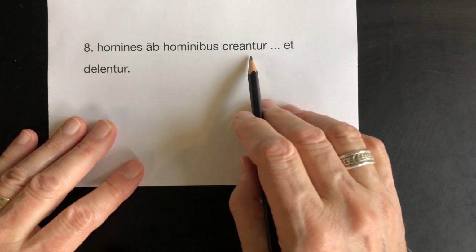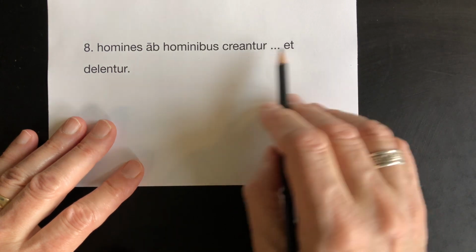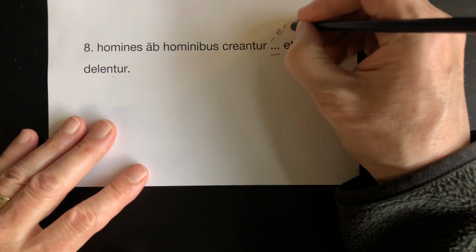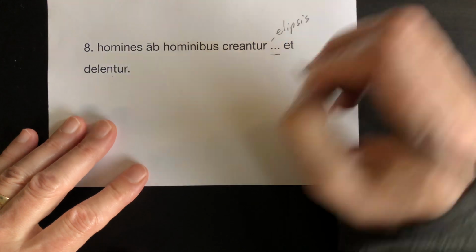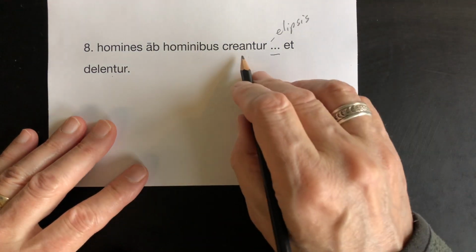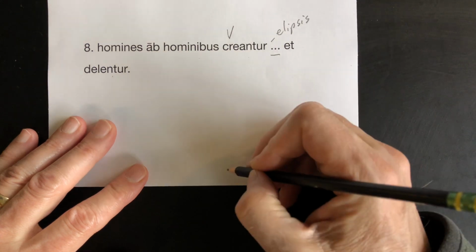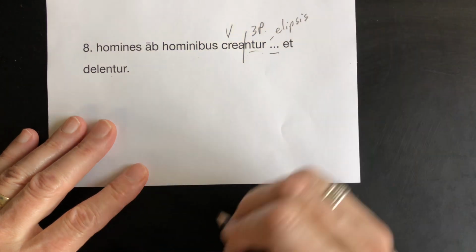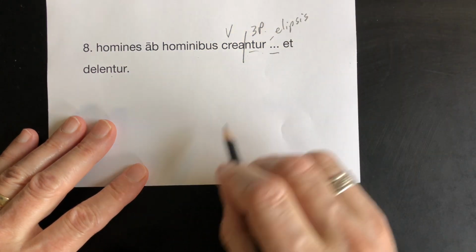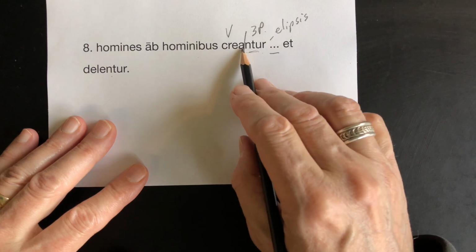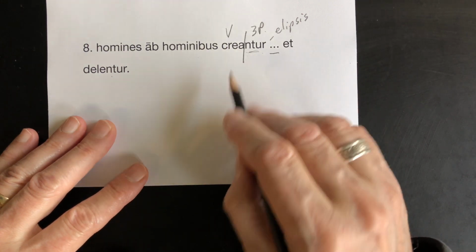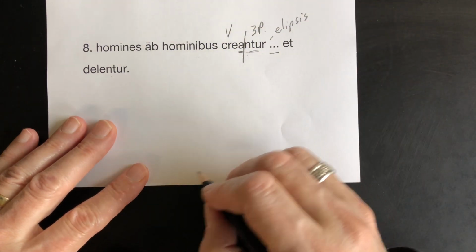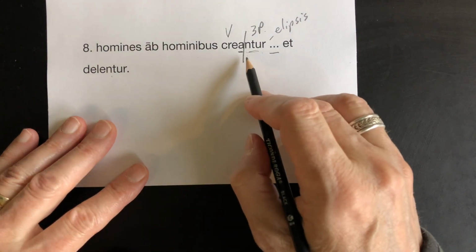Homines ab hominibus creantur... et delentur. Wow. You know what this is called? It's called an ellipsis, that punctuation mark. Okay, creantur. Call that the big V. Ntur, once again, third plural. They're all third plural, just for convenience's sake here. We don't have ba. We don't have bunt. We just have crea, the stem there, with a little stem vowel. Cool. Do we have a plural subject?